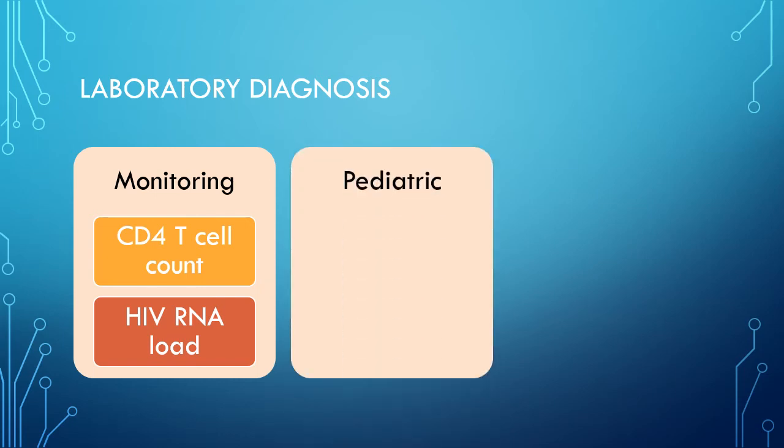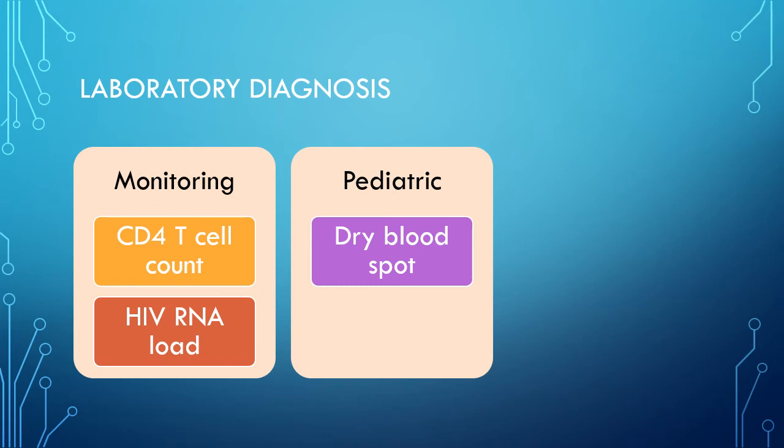Then the diagnosis of pediatric HIV infection. ELISA cannot differentiate between the baby's immunoglobulin G and the maternally transferred immunoglobulin G. Hence, it cannot be used for diagnosis of pediatric HIV. As all the maternal antibodies disappear by 18 months, the IgG assay can be performed only after 18 months of age. That's why the only useful test is the dry blood spot, which is based on HIV DNA PCR. This is the most recommended method for diagnosis of pediatric HIV.